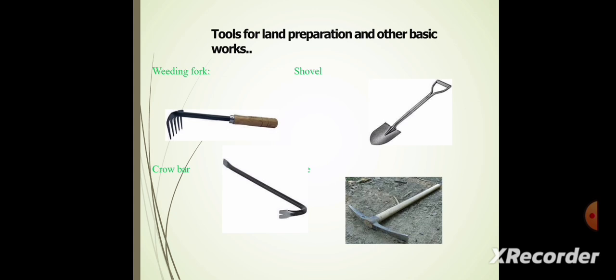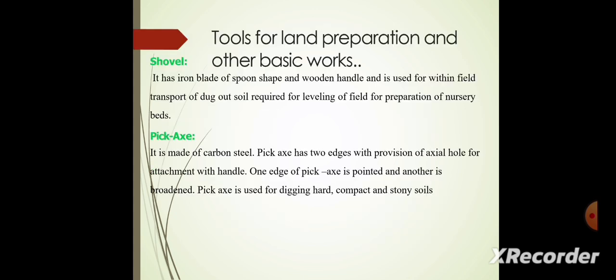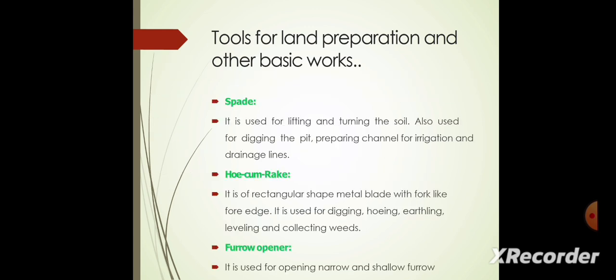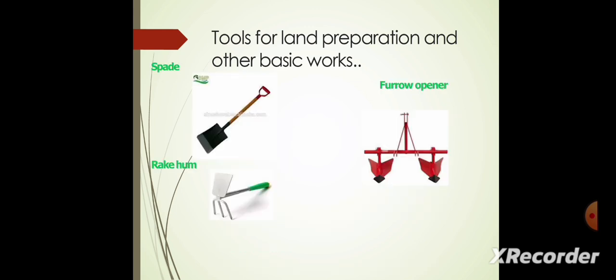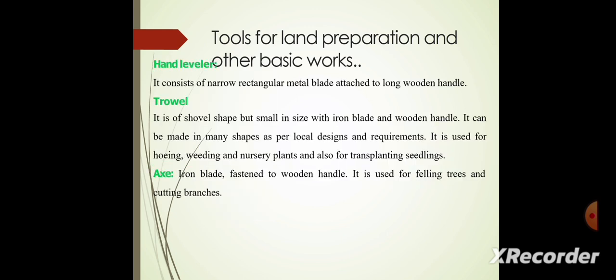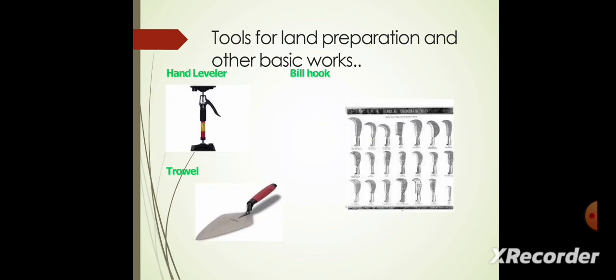Next we see tools for land preparation and other basic works. We are using weeding forks, shovel, crowbars and the kodali. Also we use shovel, pickaxe, spade, hoe, rake, furrow opener. This picture shows the tools for land preparation. Next we are using the land leveler, trowel, then axe. Then the picture shows different kinds of sickles, hand levelers, bill hook and the trowel.